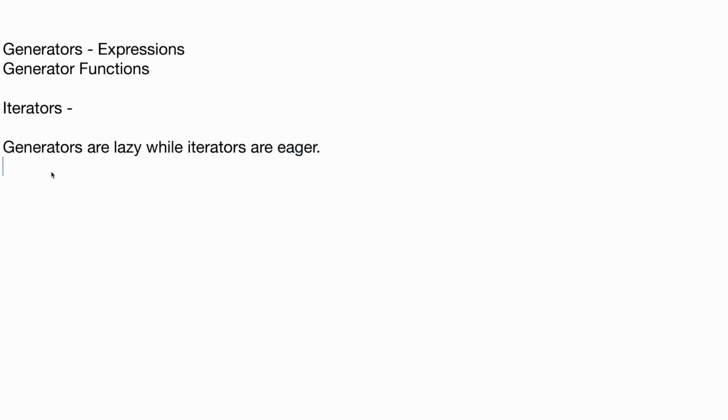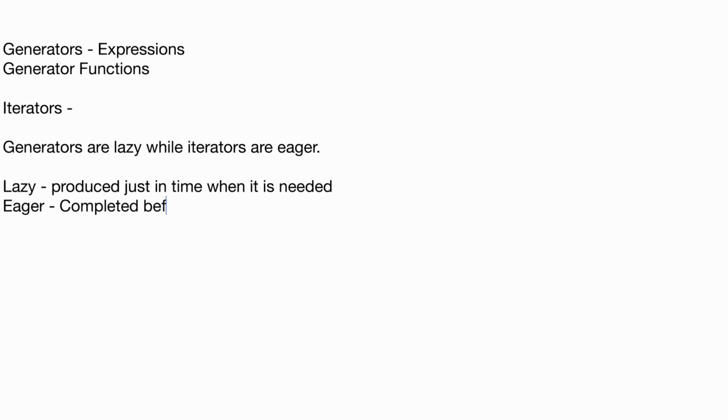What is meant by it? Let's see clearly why I'm saying lazy and eager. Lazy is something which is executed, or rather produced, produced is the right word, just in time when it is needed. Eager is completed beforehand. So let's take some examples so that we can understand.